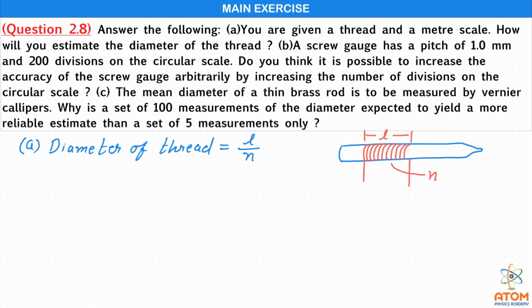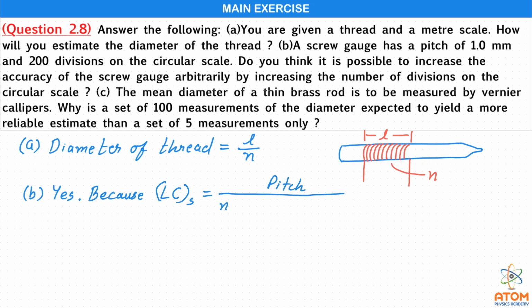Now let's see B. Here the answer is yes, because the least count of screw gauge is given by pitch divided by number of division in the circular scale.